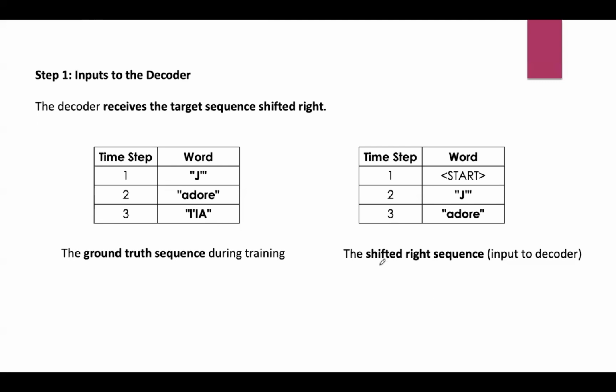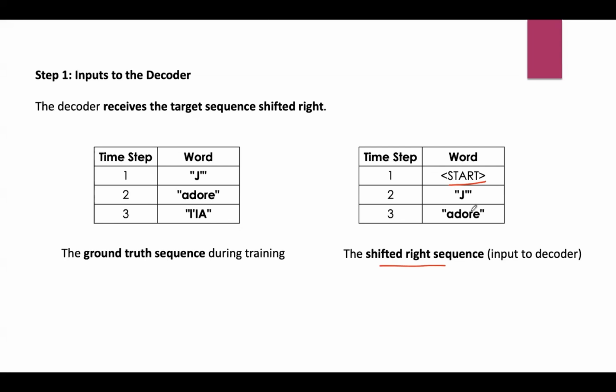Coming to this part, the shifted right sequence is the input to the decoder. The first token is replaced with start because we performed the right shift operation, and each word is shifted one position to the right. Because of that, in place of J we got start, in place of adore we got J, and in place of the third word we got adore.